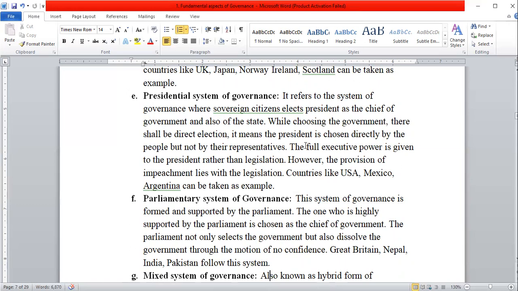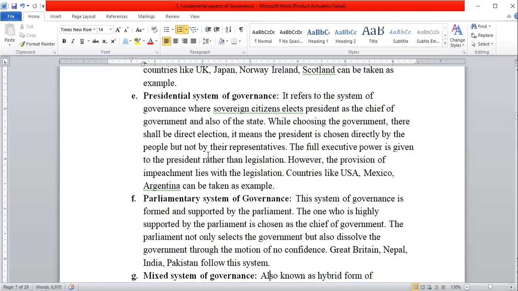They select the president, they choose the president, they elect the president, and the president has too much power. His words are like law. This type of presidential system is practiced in countries like the USA, Mexico, and Argentina. These countries are practicing presidential systems of government.